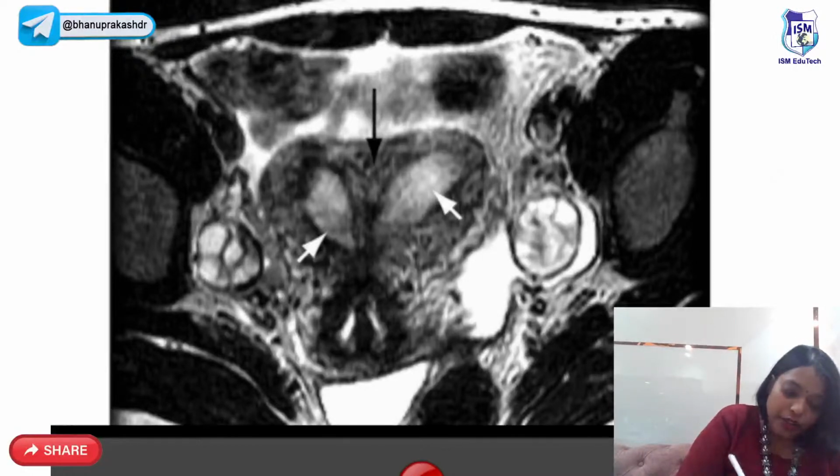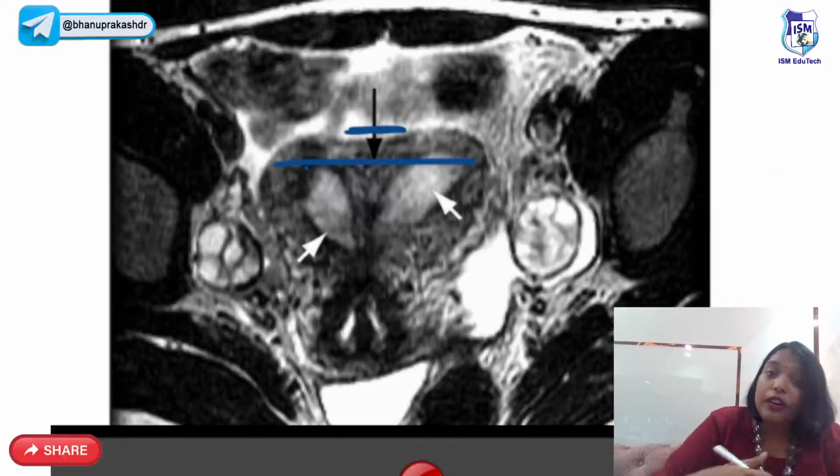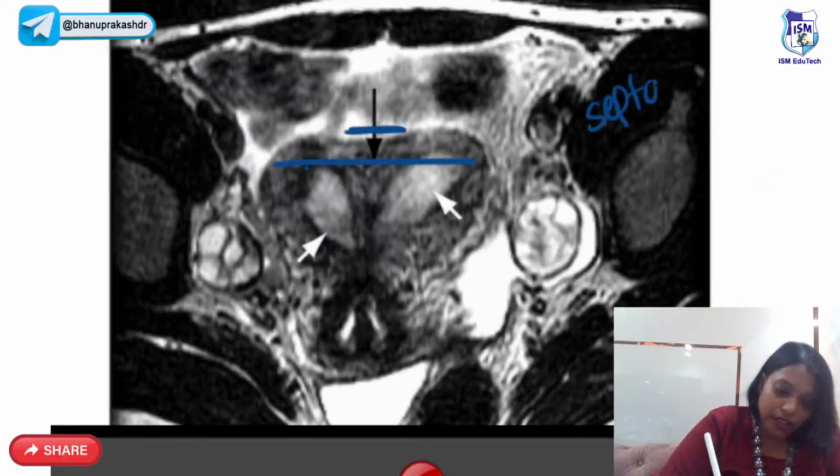We draw a line joining both the cornu and this is the fundal contour. The fundal contour is above the line joining both the cornu. So this will be the septate, right? Very good. Excellent.